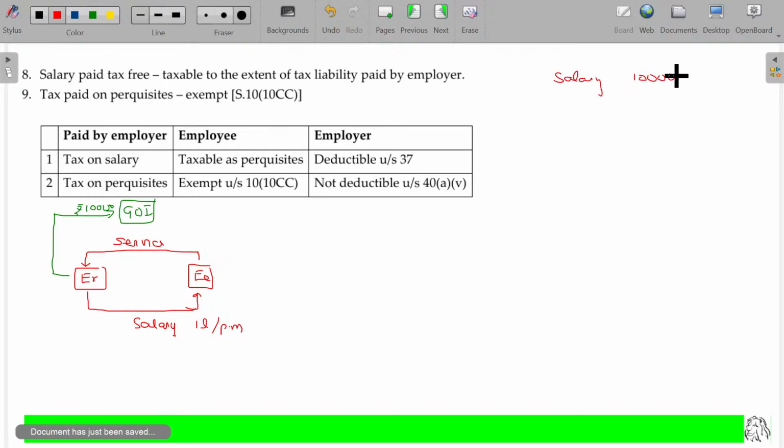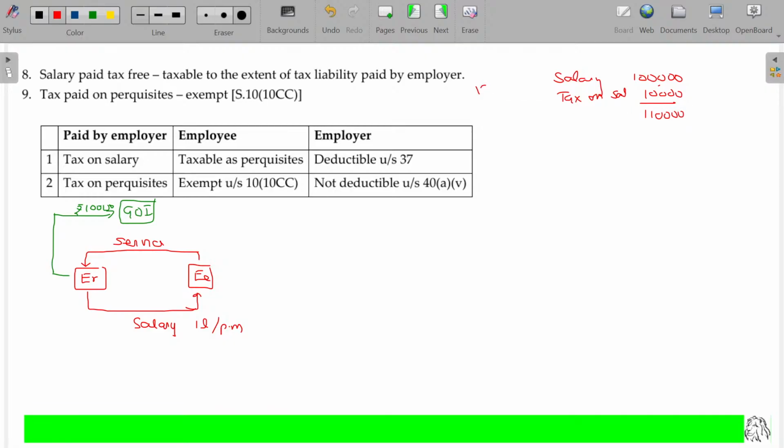Now the Government of India says your taxable income, being salary, is 1 lakh. Is that okay? The 10,000 rupees, you say, sir, I didn't receive. Whether you receive it or not, it will also be salary because perquisites is also salary. Tax paid on your salary will be a part of perquisites. Perquisites is nothing but an amount not in cash form, it may be in a beneficial form. So it's a benefit. That will also be considered as income, so tax on salary will also be considered as your income. So your income is 1,10,000.